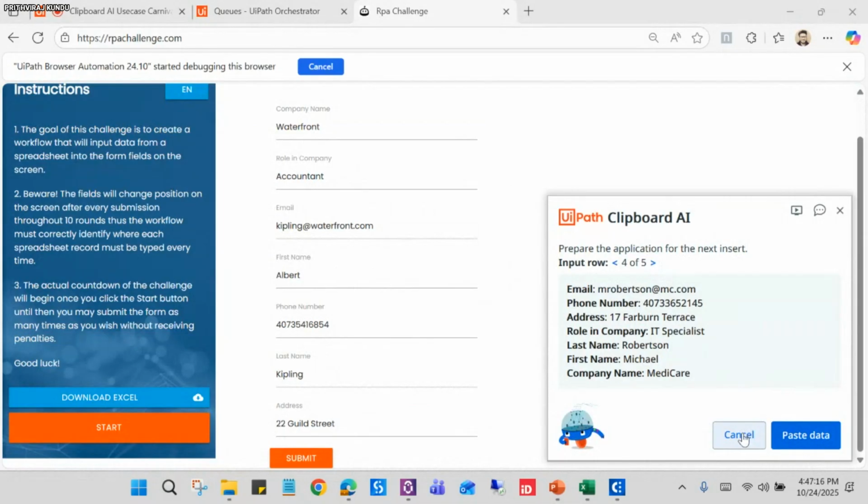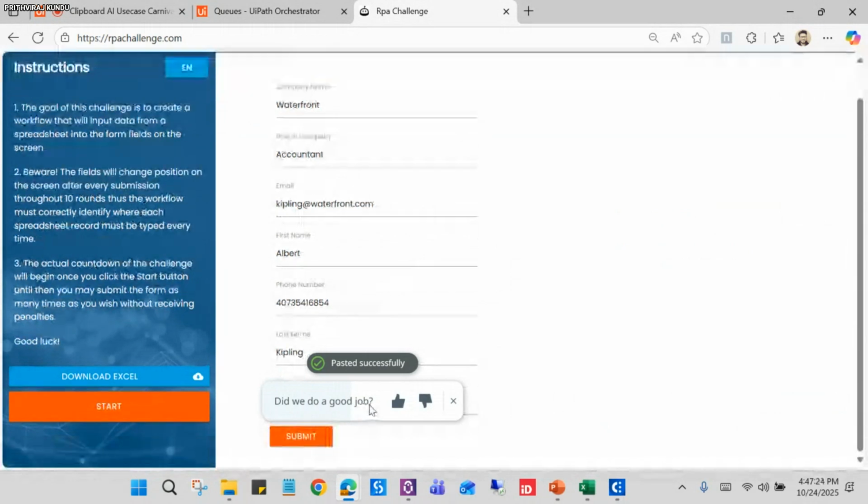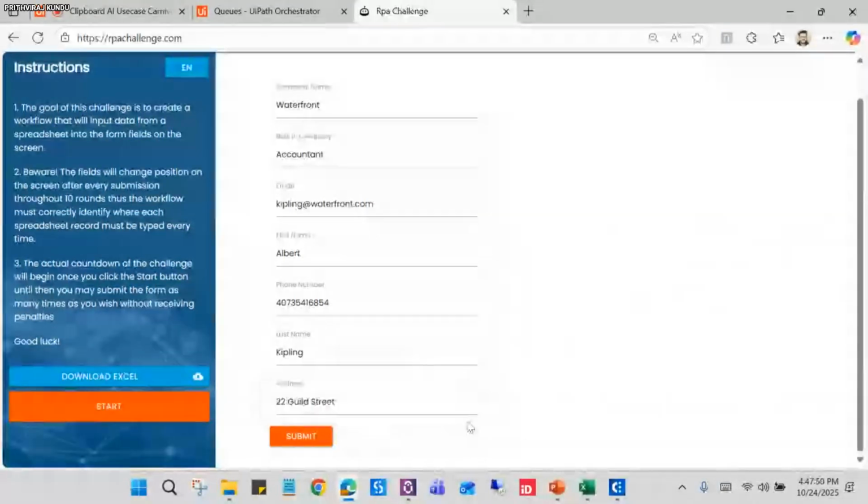Now let me cancel this. Yeah, there is also a feedback option, like did we do a good job. If you're satisfied with this, then you can put the thumbs up. This feedback is going to be populated in their Clipboard AI, so that they are upgrading it day by day, and they can implement some new features in future. So that's all for the first use case.